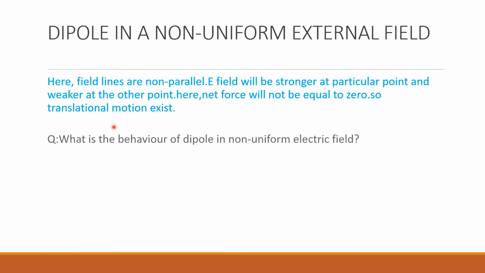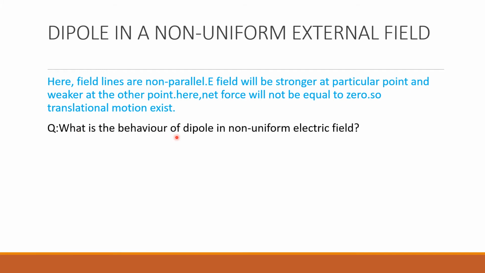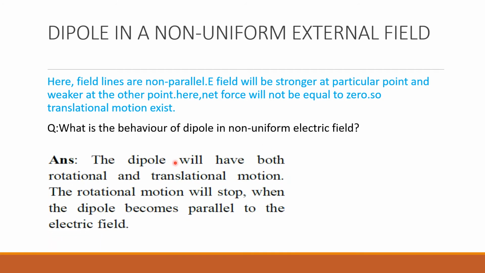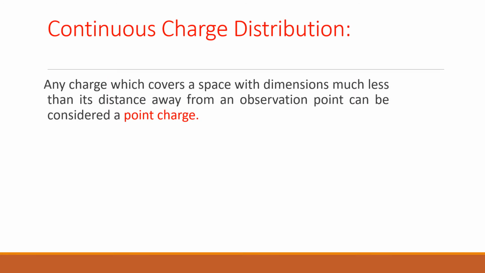This question will be asked: what is the behavior of a dipole in a non-uniform electric field? You have to answer like this: the dipole will have both rotational and translational motion. The rotational motion will stop when the dipole becomes parallel to the electric field, similar to the previous case. But here it has translational motion also. So that is all about uniform and non-uniform fields.